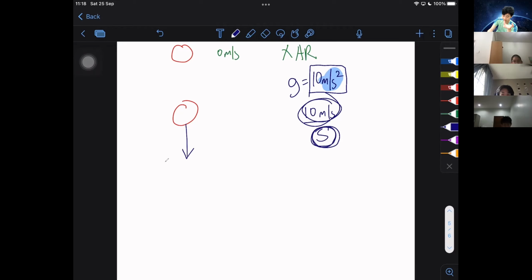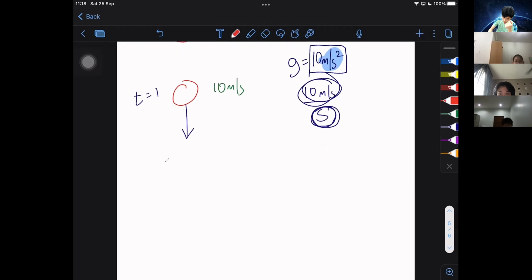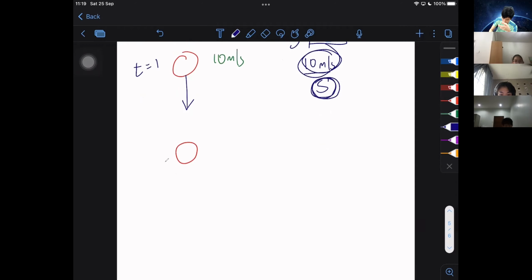And since gravity is the only thing that acts upon it, let's say this is time equals 0 seconds, this is time equals 1 second. At the next instance, this ball would have gained 10 meters per second. Meaning right now, this ball here will be at 10 meters per second. Then at the next time, the ball continues to fall, continuing its fall. That means gravity is still acting on it, right? And since gravity is 10 meters per second every second, at the next instance at time equals t2,